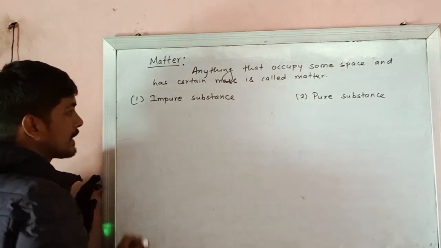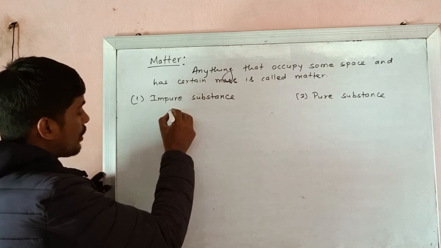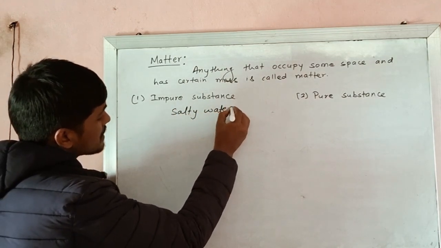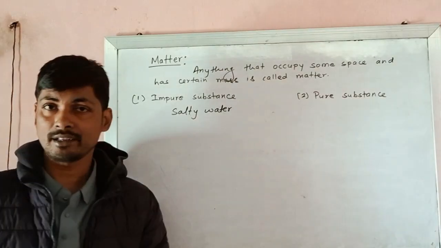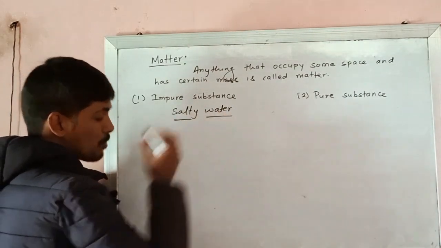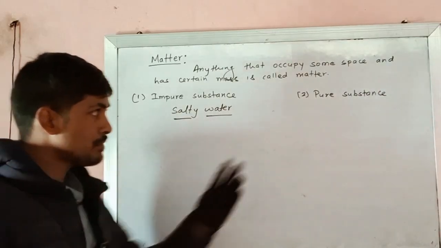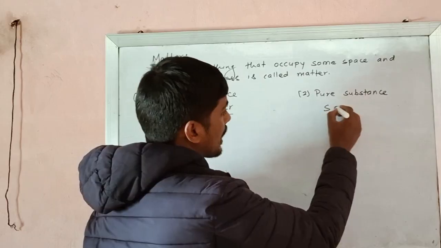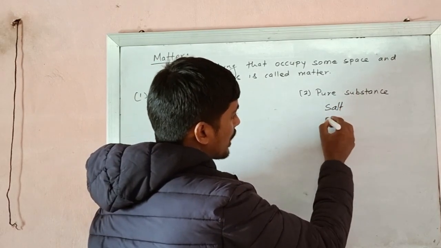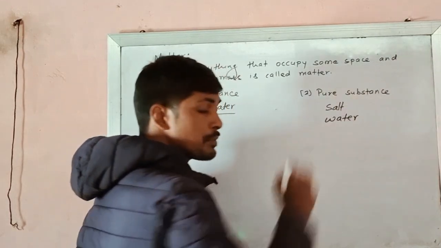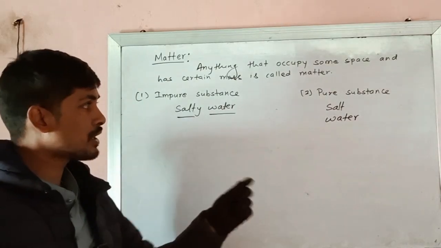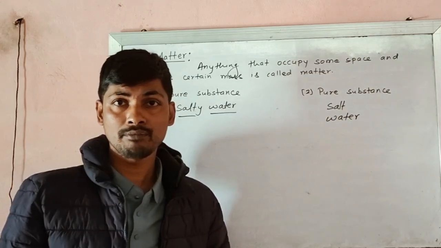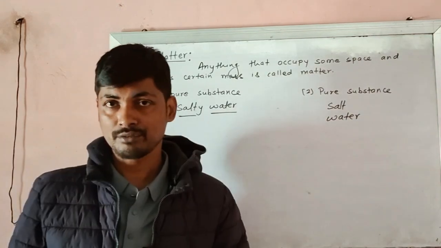For example, a mixture of salt and water, or salty water. It means this salty water has two matters. One is salt, another is water. Whereas if we talk about pure substance, then salt alone and water alone are called pure substances. They do not contain more than one matter. There is only one type of matter, then it is called pure substance.